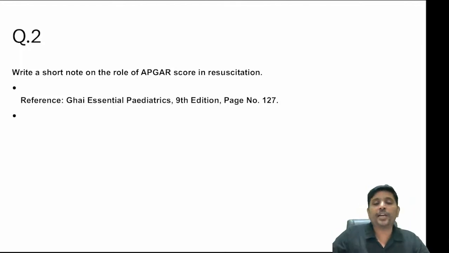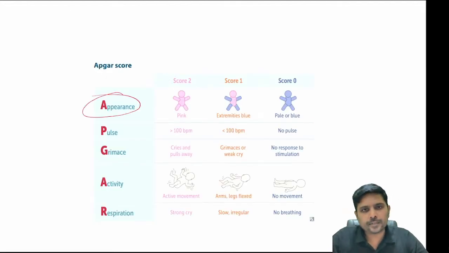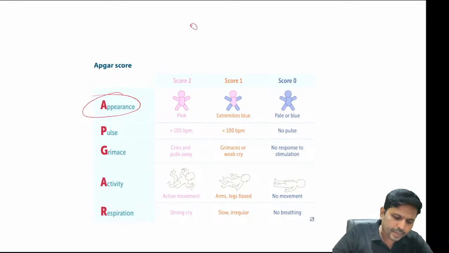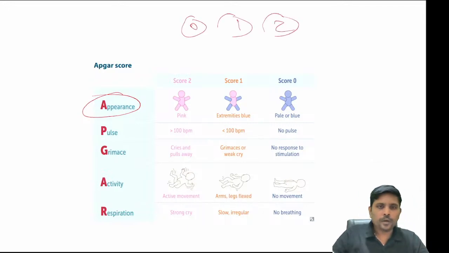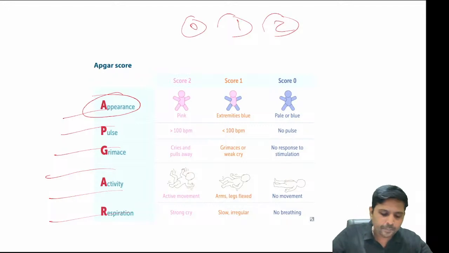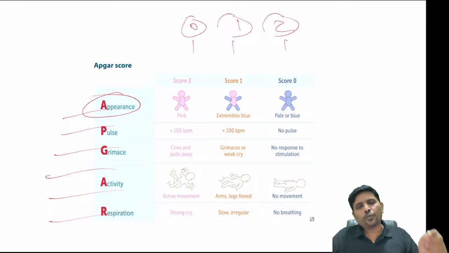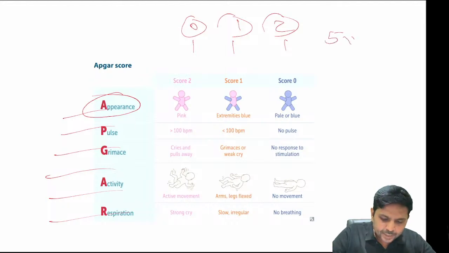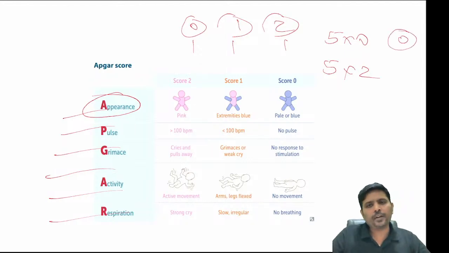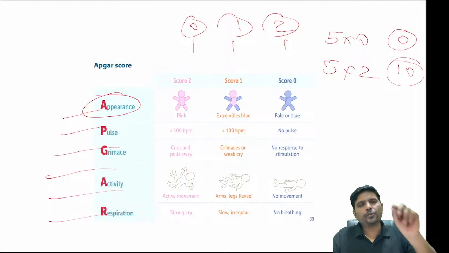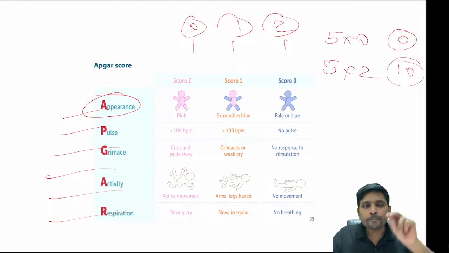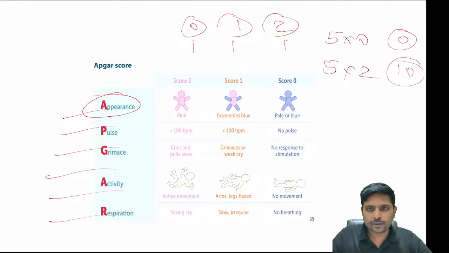What are all the 5 points with respect to Apgar? A stands for appearance. Apgar, you can give a score of 0, 1, 2. How many criteria are you taking? You are taking 5 criteria. Each criterion will be given a score of 0, 1, 2. So what is the minimum score? 5 into 0. What is the maximum score? 5 into 2, 10. So the minimum score will be 0, the maximum score will be 10. This is the first thing that you need to write in your answer paper. Very, very important.